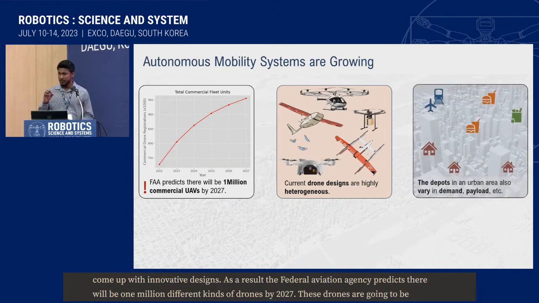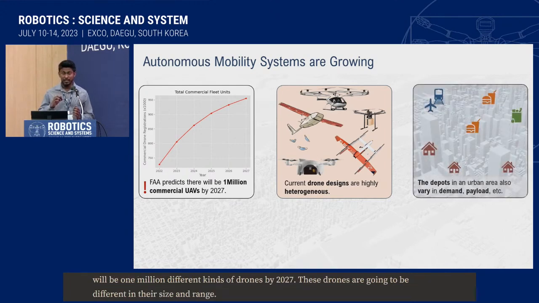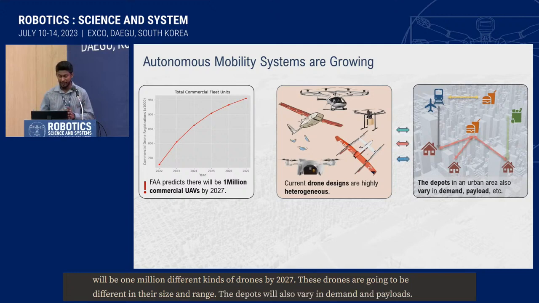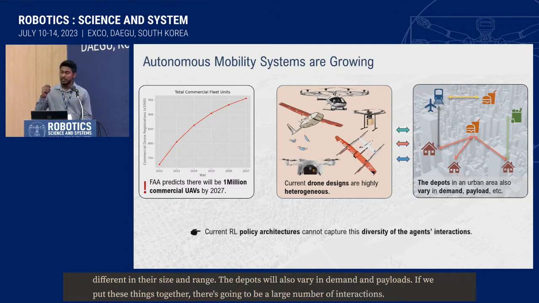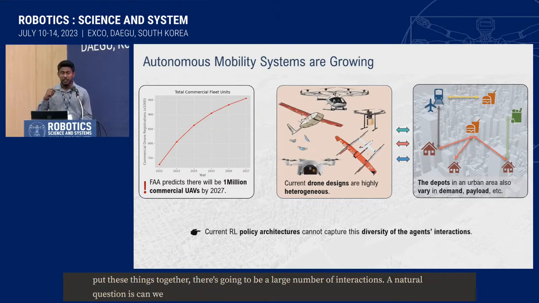Also in mobility systems, we have depots. They are also going to vary in their demand patterns and payloads. So if we put these two things together, they are going to give rise to a large number of heterogeneous interactions. So a natural question is, can we explicitly absorb these heterogeneous interactions into decision-making frameworks and use them to learn more generalizable reinforcement learning policies?